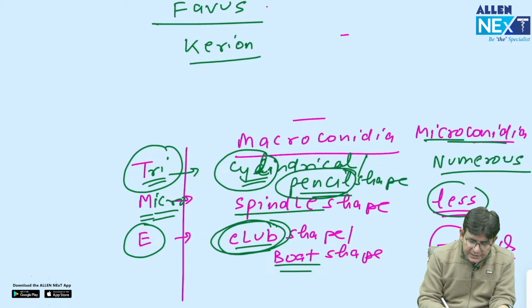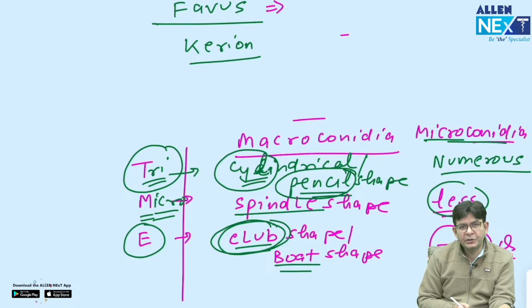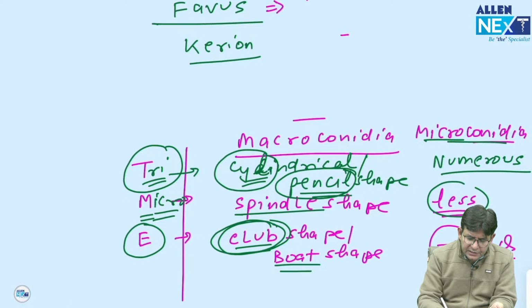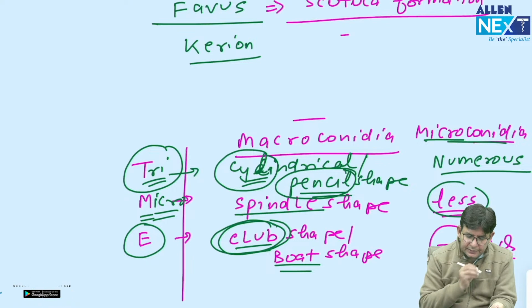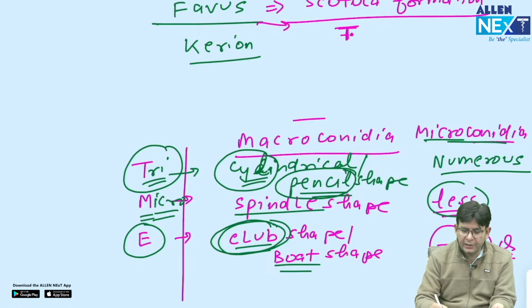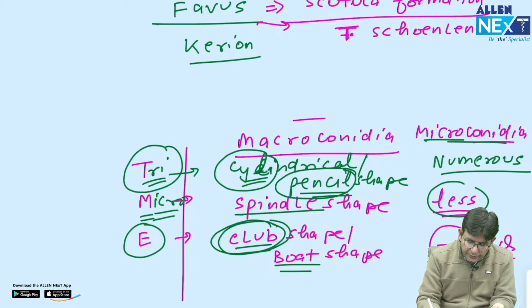Favus is the infection of the scalp, obviously tinea capitis, and what it produces is scutula formation. This is basically caused by Trichophyton schoenleinii.